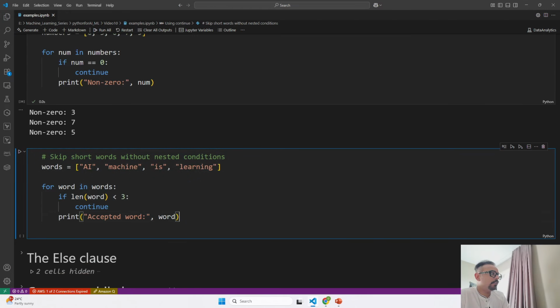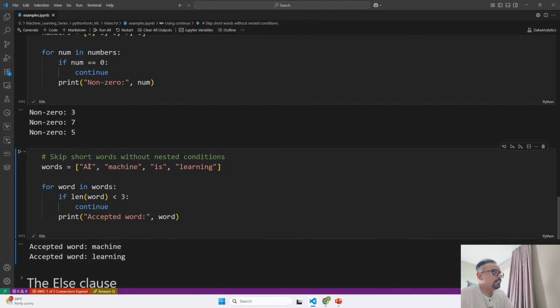Now last but not the least, this code is going to skip short words. How are we skipping the short words? The word which has a length of less than 3 characters, we are going to skip it, and the words which have a length of 3 or more characters, we are going to print and say that those are the accepted words for us. So if I go ahead and run this, you will see AI, less than 3, skipped; less than 3 skipped; only machine learning has been printed over here.